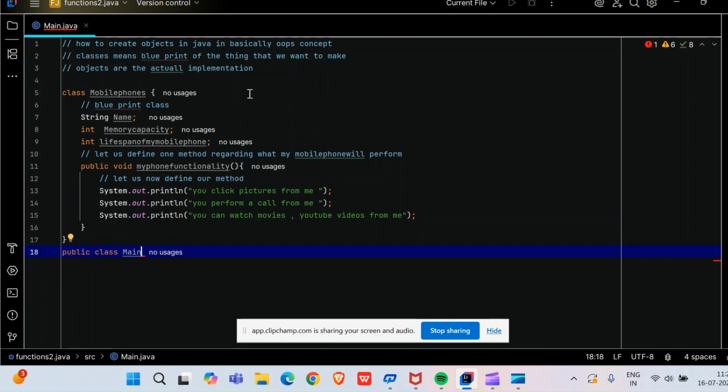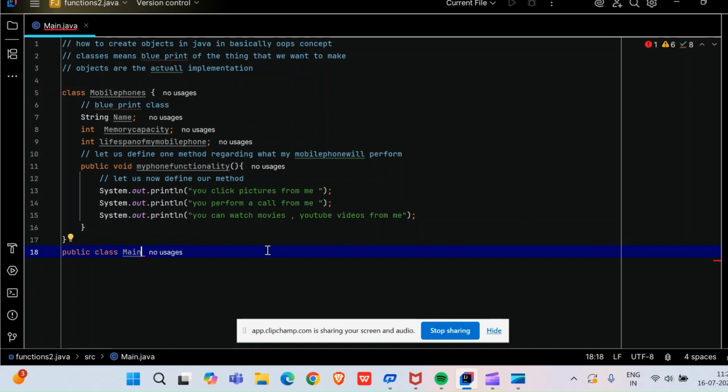The main function means public static void main, String arguments, and the main function will always come in the public class. It will never come in the blueprint class; in the blueprint class you cannot define the main functionality.